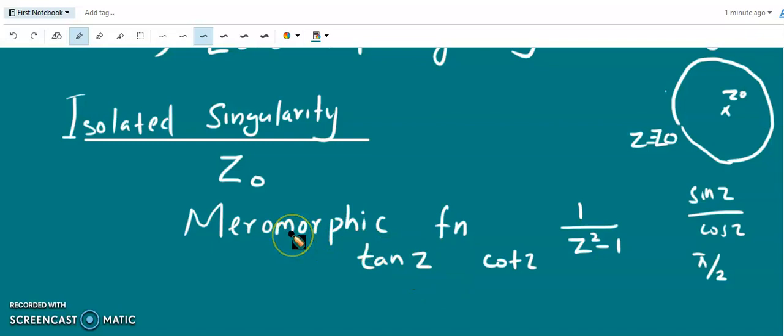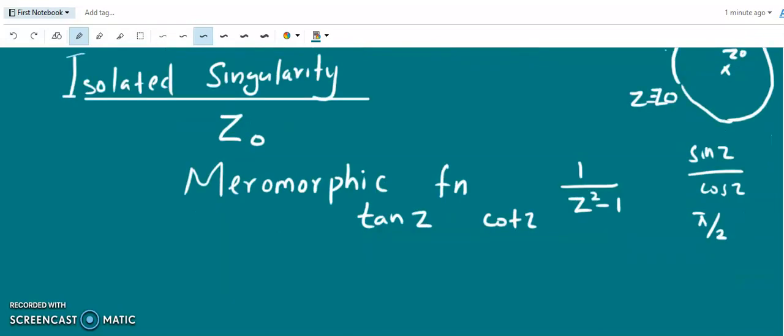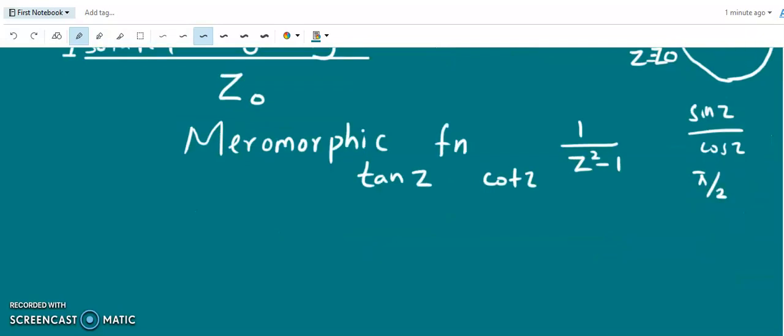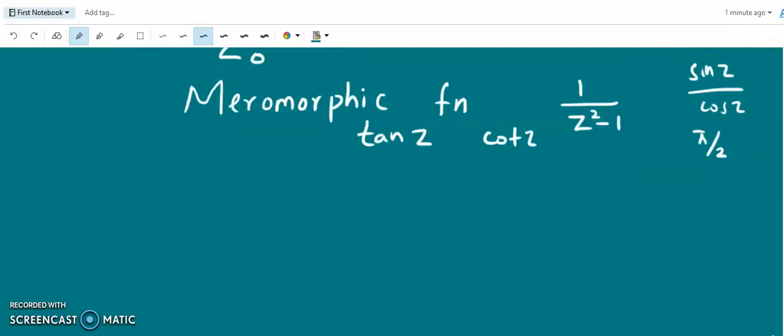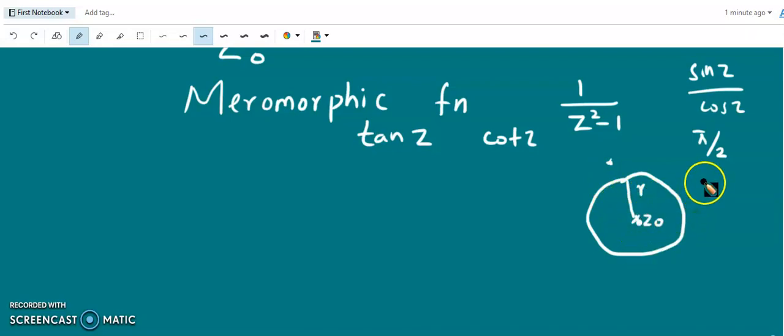So such functions are called meromorphic functions. And we have also seen that in the case of isolated singularities, we can construct a circle with only one singular point in it. So suppose z0 is an isolated singularity, then we can construct a circle having radius r such that r is less than the distance to the nearest singularity. So there is only one singular point inside the circle, with r greater than 0. So we expand this in terms of Laurent series.